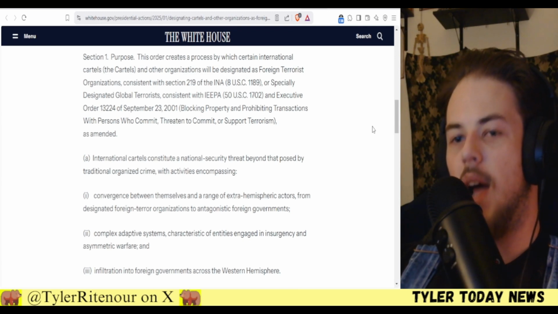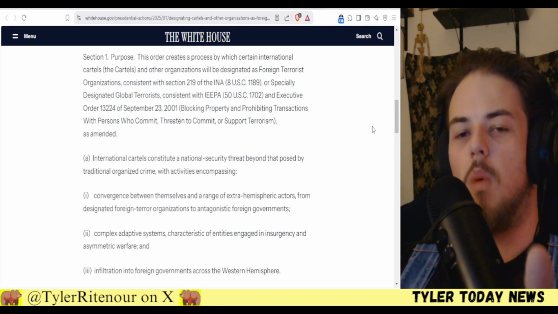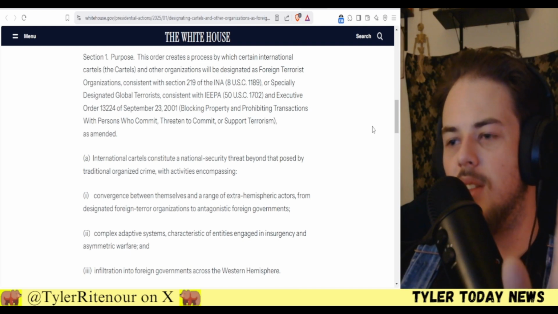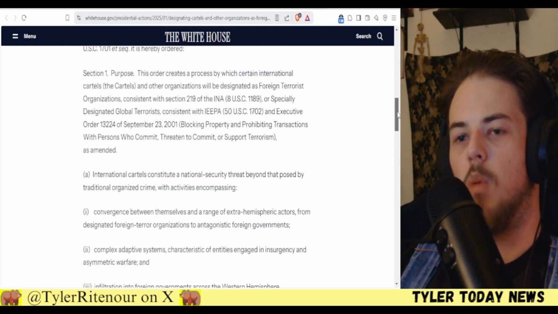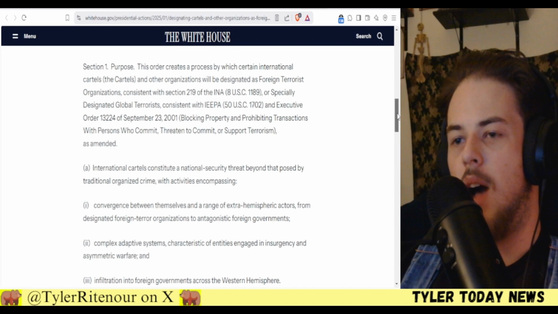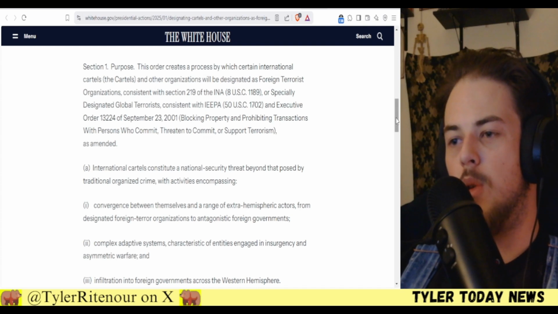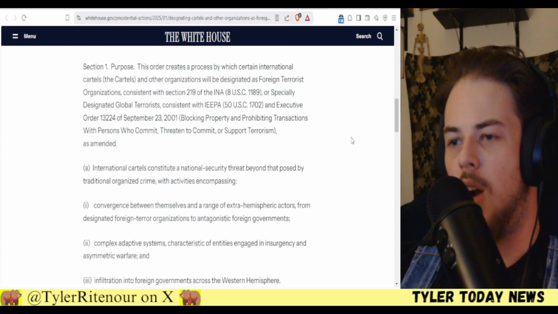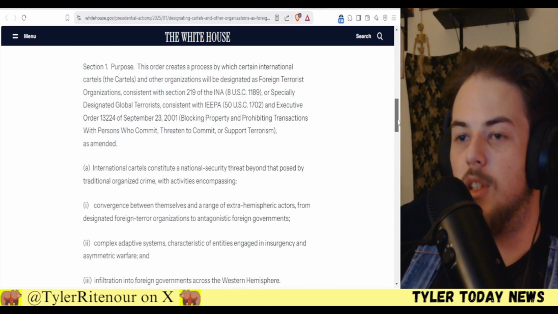The cartels, why do we allow them to exist at all? We are the strongest government. We are the strongest country in the world. Why is it that we allow our neighbors to be terrorized and taken over by absolutely disgusting cartels? The things they do to people are absolutely abhorrent. I cannot say words strong enough to convey how disgusting these individuals are and how much they hurt our country as a whole. You can blame them for the drug problems that we have in this country. They are the largest, by far, contributors to the drug issues in this country. Not to mention all the other crimes they commit while they're here, like human trafficking.